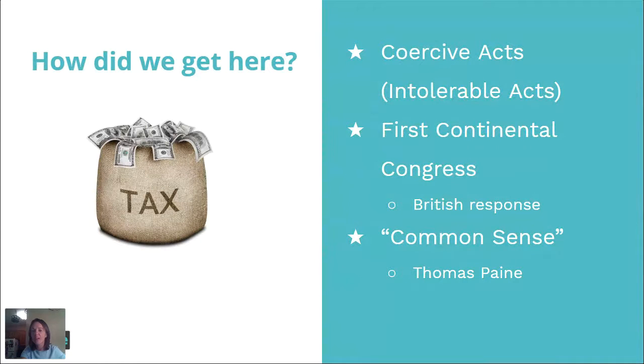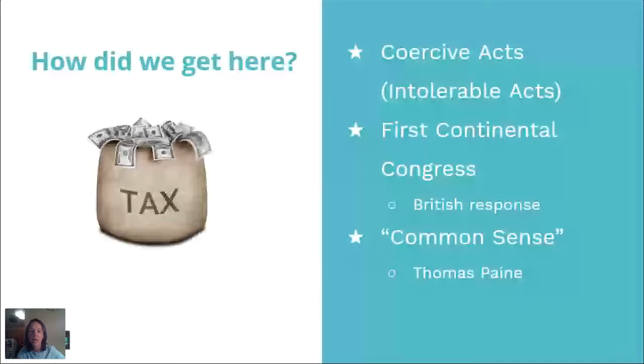And you can see why they get the nickname the Intolerable Acts. So that's going to really bring us to the First Continental Congress. And it's important to understand with that First Continental Congress that no one at this point in time is saying we want to break away and declare independence. The colonists just want the same rights that British citizens are guaranteed under the Magna Carta, under the English Bill of Rights. That's all they're looking for.